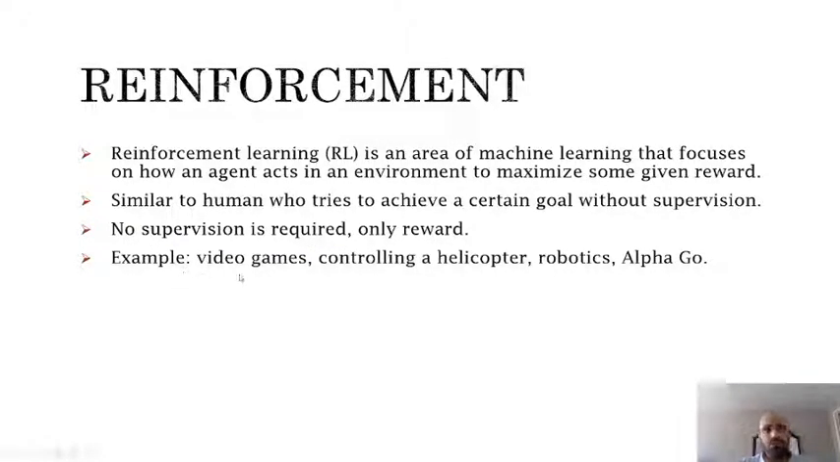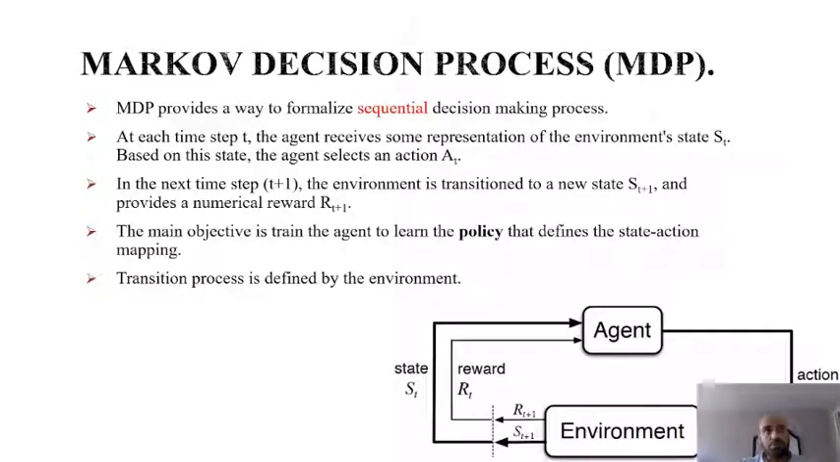An example for this is video gaming, control a helicopter, robotics, and the most famous example is AlphaGo, when a reinforcement learning agent was able to beat the world champion in the Go game. So reinforcement learning uses Markov decision process. Markov decision process provides a way to formalize sequential decision making process.